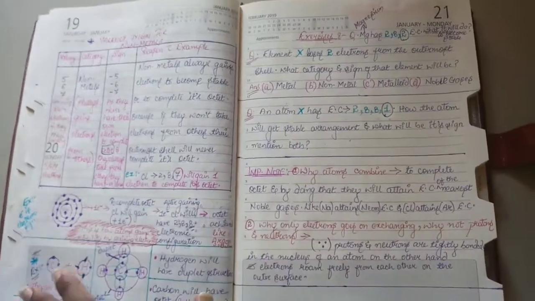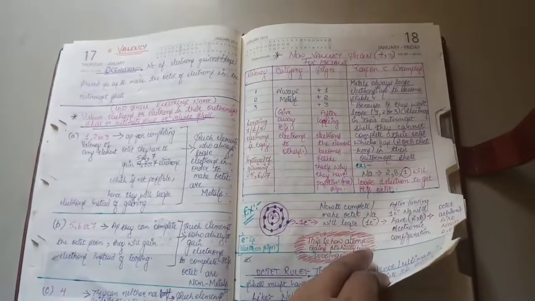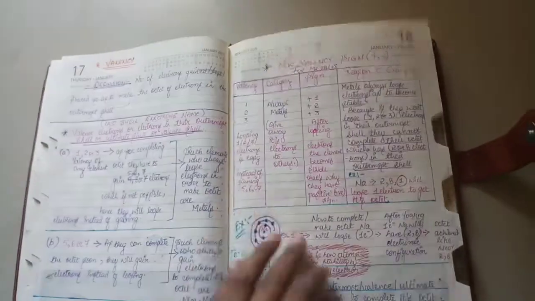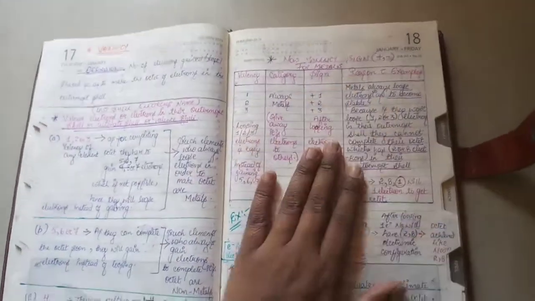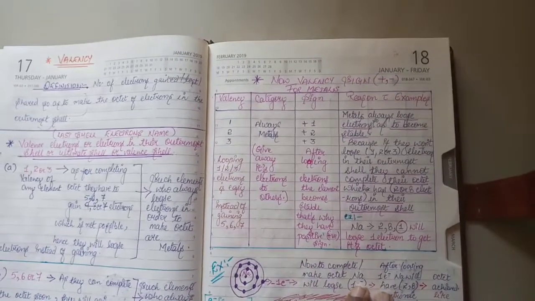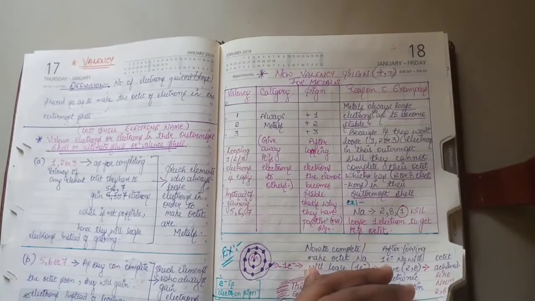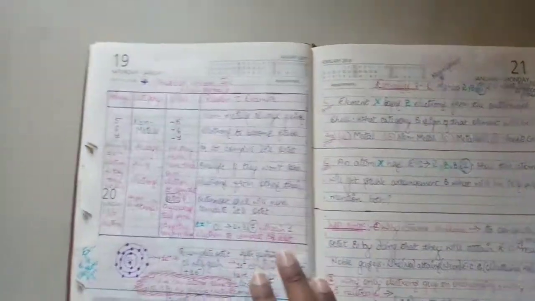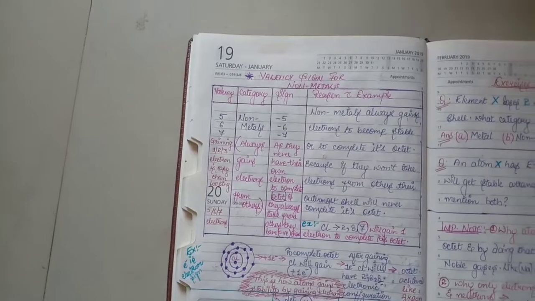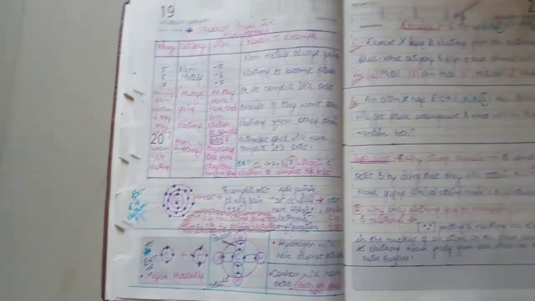Understood now, children? I hope you understood the valency now. Tomorrow I am going to take the variable valency. Just remember the signs, remember this box, and make a note of it. As many times as you want, you can rewind and see this video. Remember this box, and try to make the diagrams, and try to remember this.